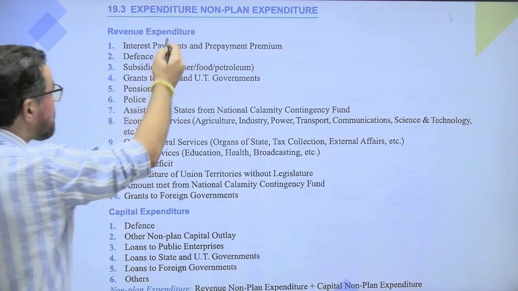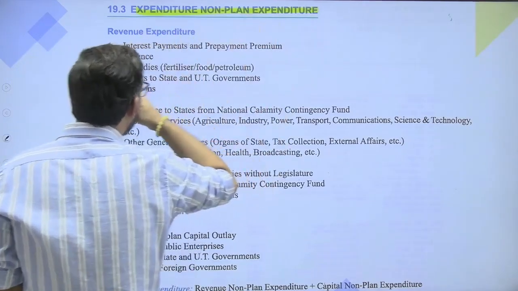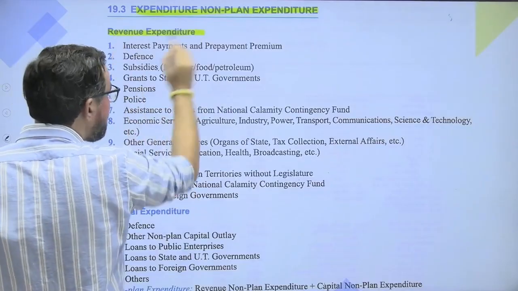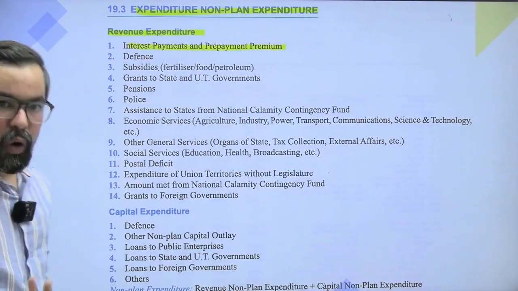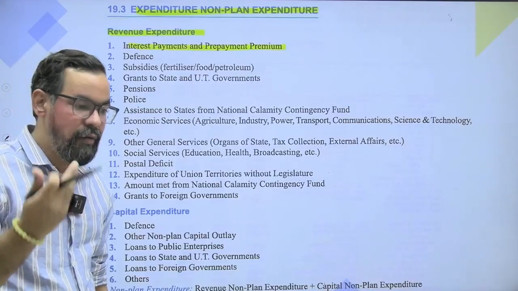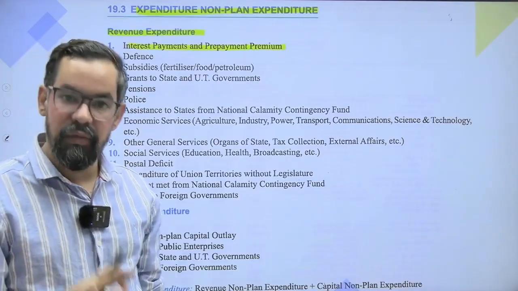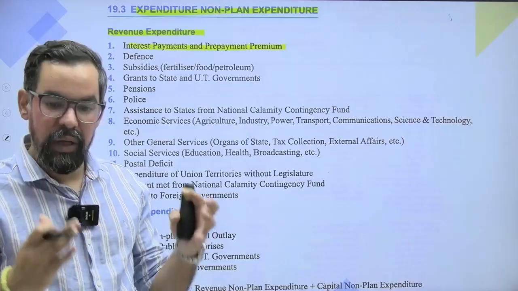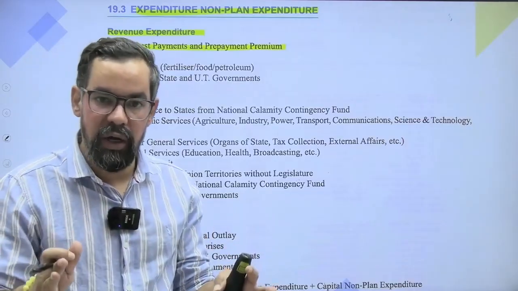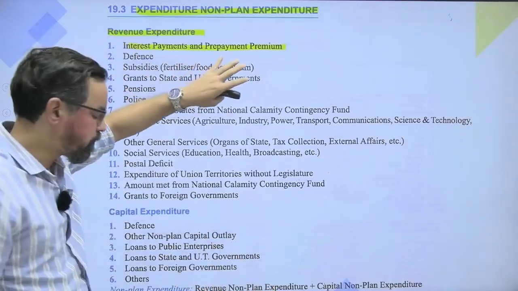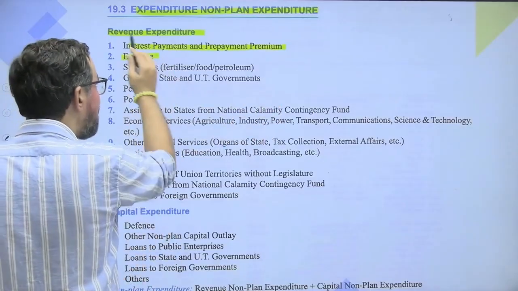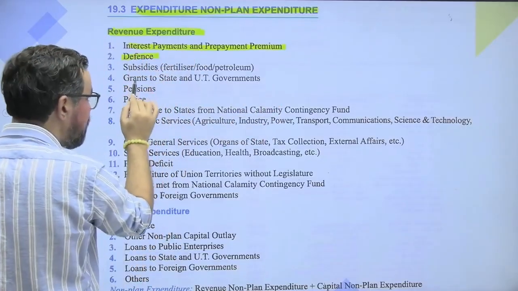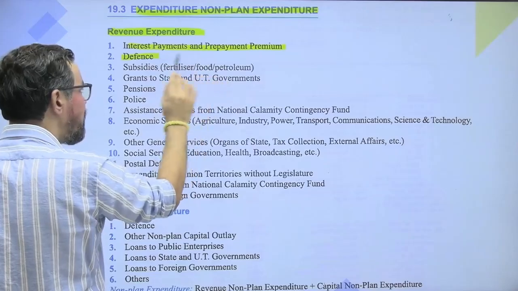So expenditures, non-plan expenditures. Revenue expenditures: interest payment and interest premium on the borrowings. Basically every year the government comes up with a deficit budget, so we are borrowing money from the market. It can be domestic or international. So we have to pay interest on those borrowings. Defense is also categorized under the revenue expenditure.